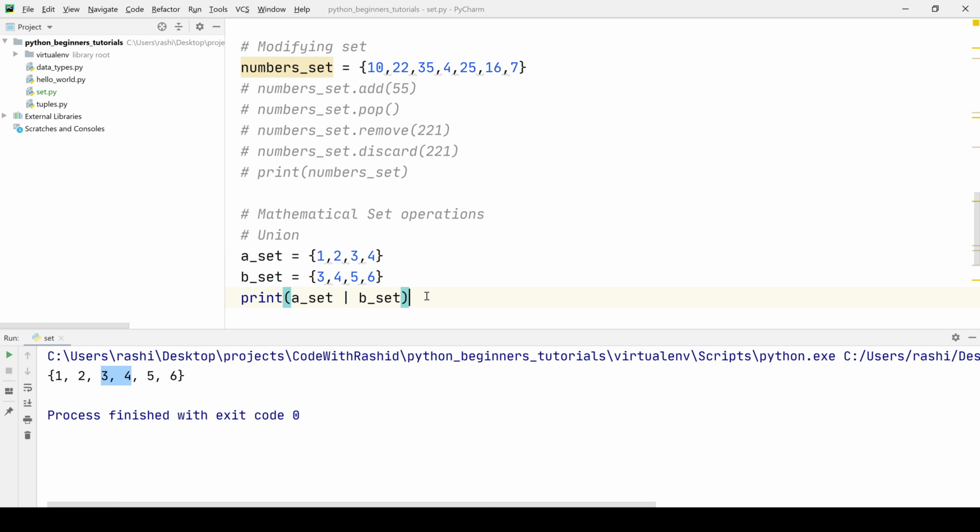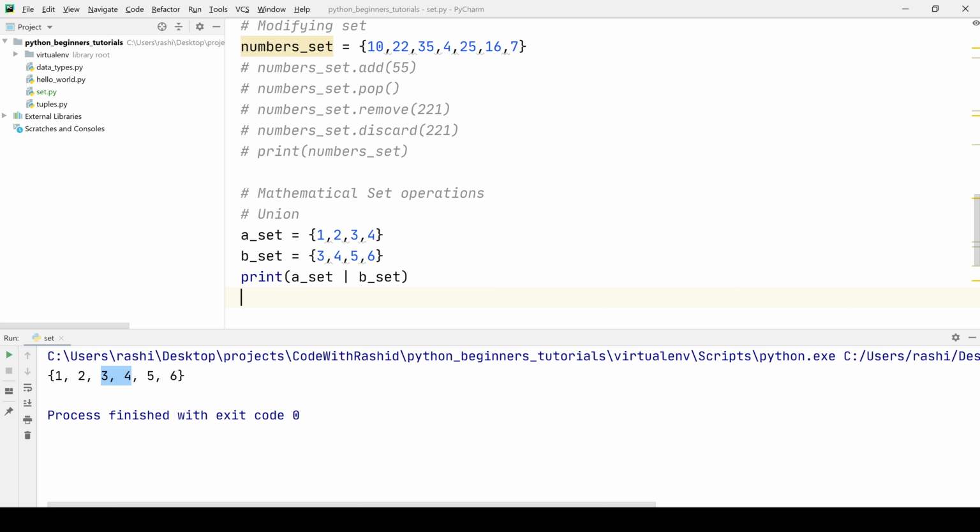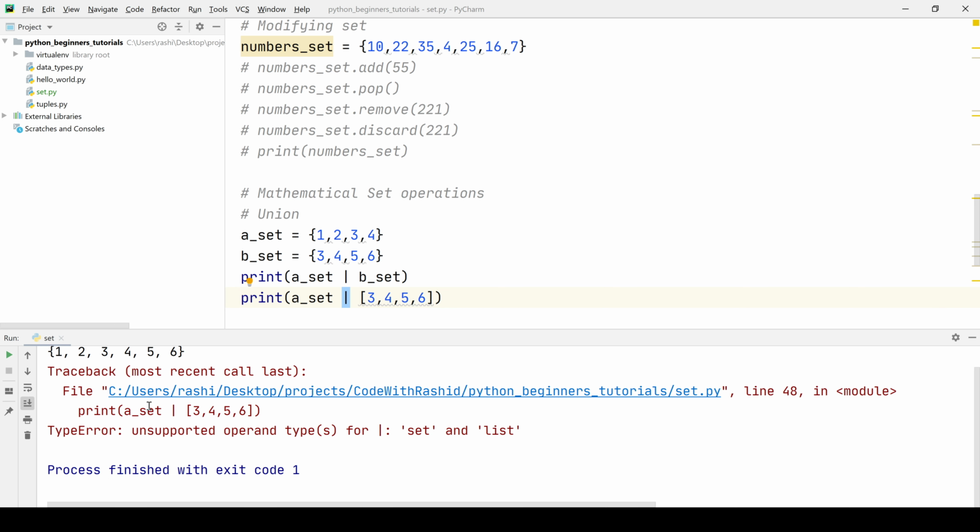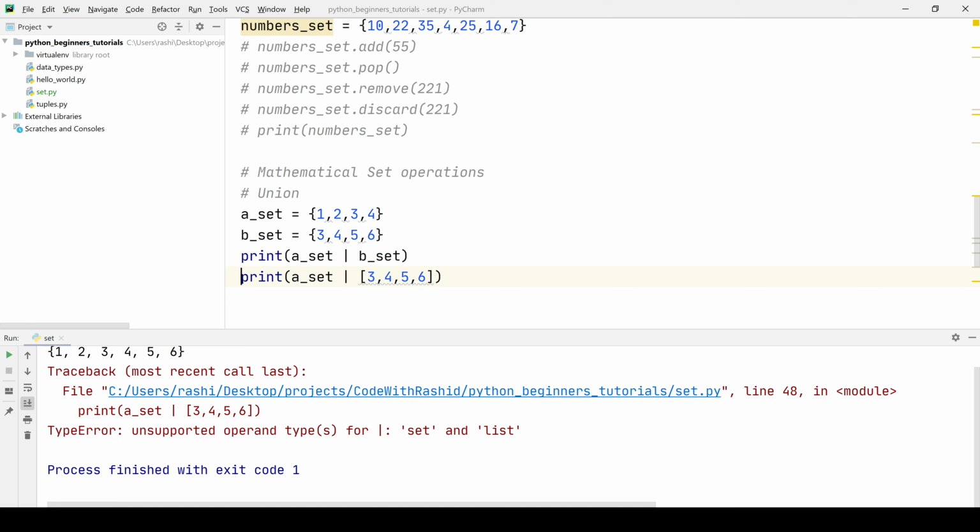But what if I want to perform a union operation between a set and a list? If I try to do this, we will get an exception. Let's try this. A set, and then I have a list that is 4, 3, 4, 5, and 6. If I perform a union operation using this OR symbol between a set and a list, we will get an exception here: unsupported operand type for OR between set and list.